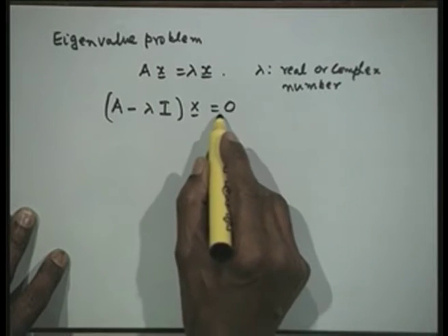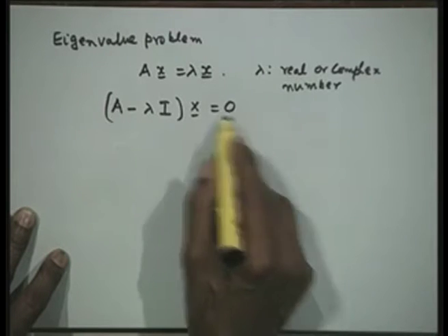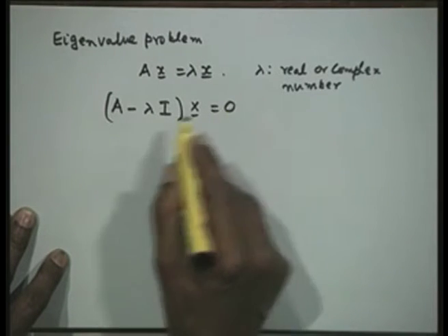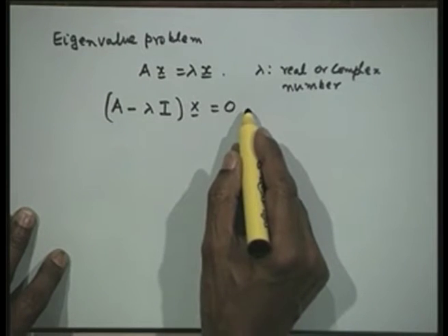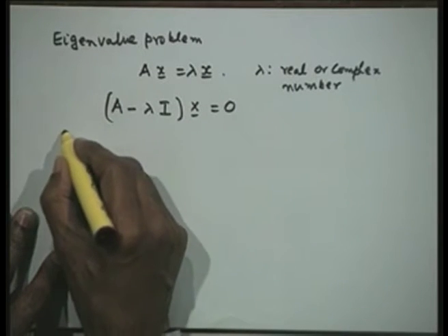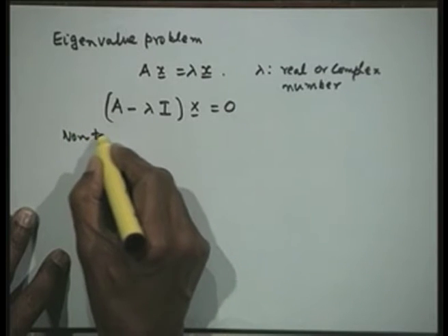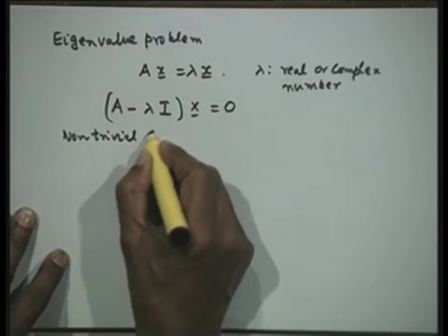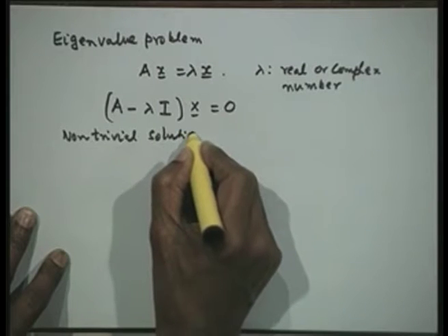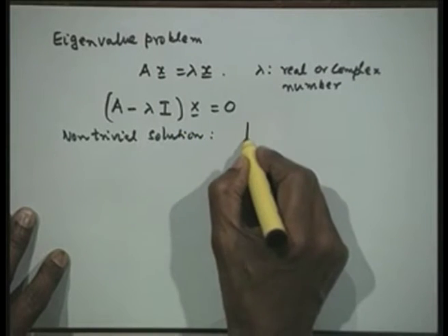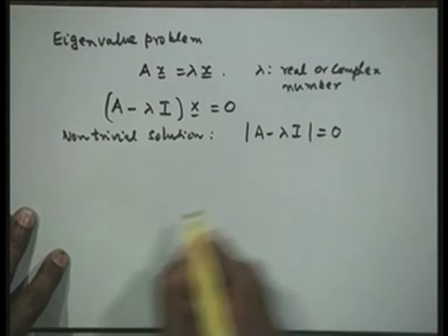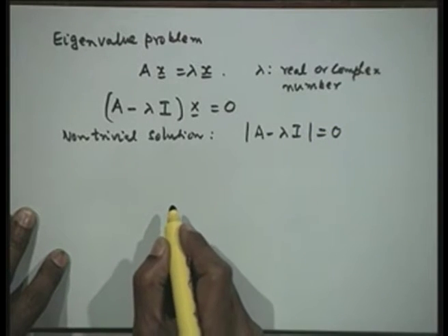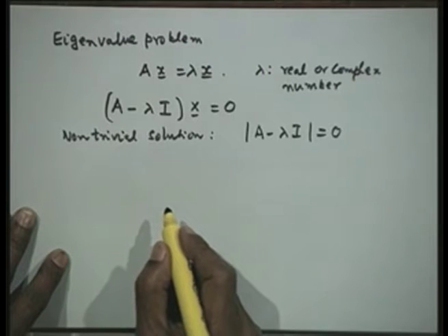Now, this is a homogeneous system of equations. We just said that if it is a homogeneous system, non-trivial solutions exist only if the determinant of the coefficient matrix is 0. Therefore, for obtaining the non-trivial solutions for this problem we require the determinant of A minus lambda I to be 0.